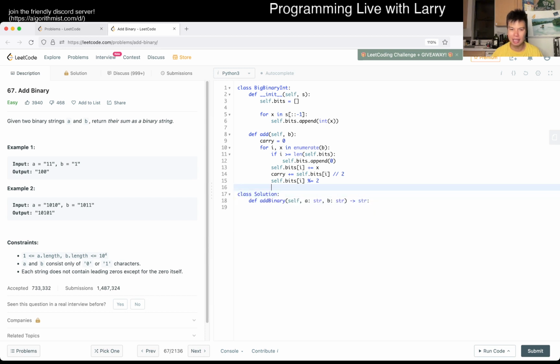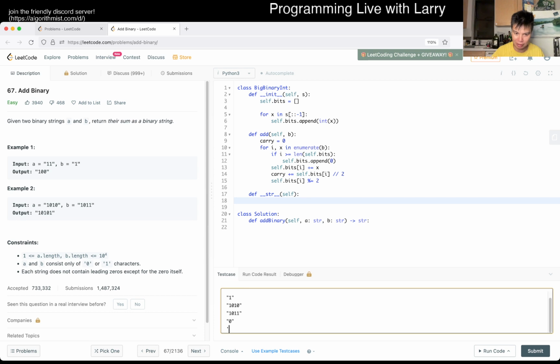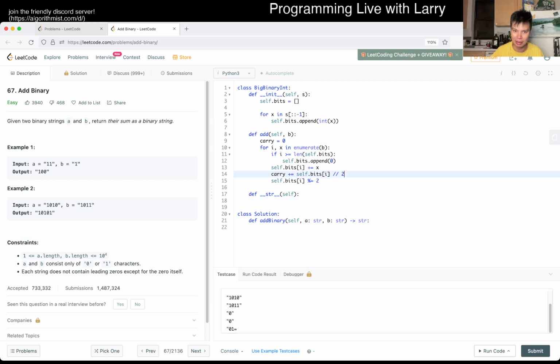Yeah, and then of course at the very end you want to return back to a string, so let's have a string function. And this one, I guess there will be no leading zeros in this case, but of course in a real big int class you would have to take care of a lot of extra cases, except for maybe 0 itself. Can it add up to a leading 0? Well, this is where, if you're building a library where test cases matter, you'll just put stuff in as you need it. So in this case, one thing that I want to think about is just adding the 0. I think all the other stuff I'm pretty okay about. Also, I lied because I think this should be this.